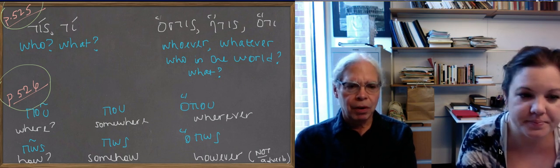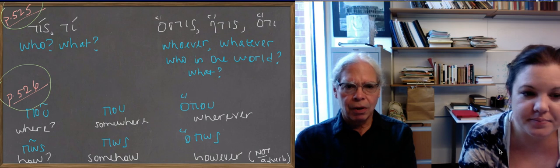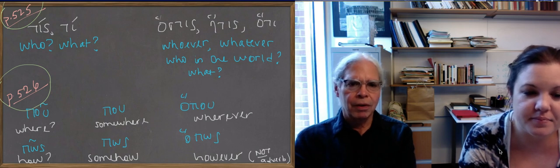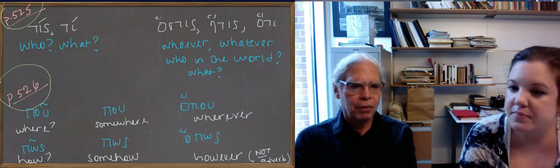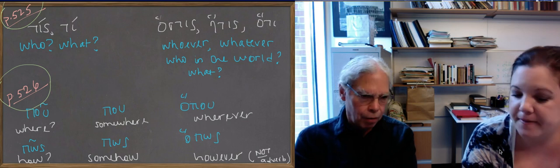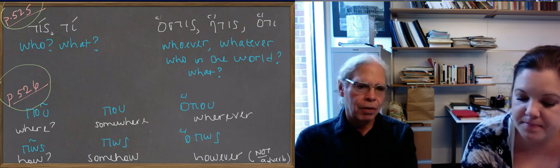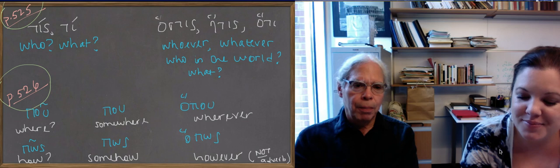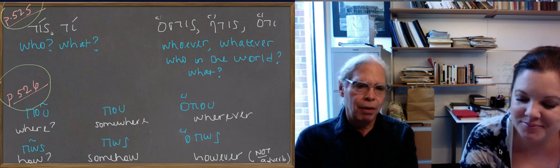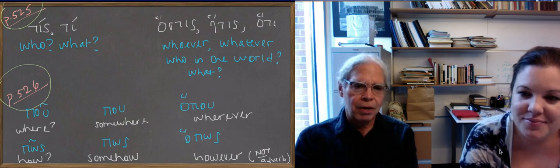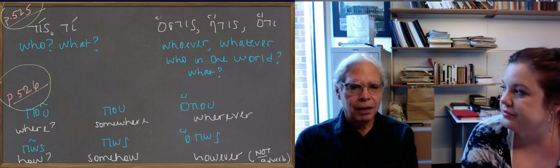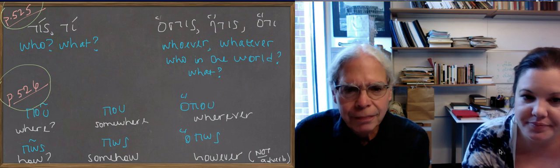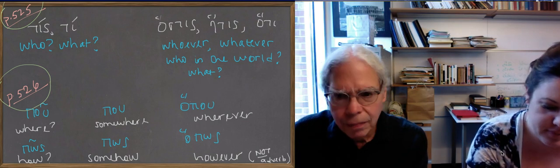That introduces a relative clause or an indirect interrogative. I asked where in the world, wherever did you go, okay? And the same is true of pos. Those are two examples. There are three or four more on page 526. Pos, question mark, how; pos without an accent, somehow; hopos, however, not the adverb however, but I asked however he came, okay, that however. All right, so we're done.